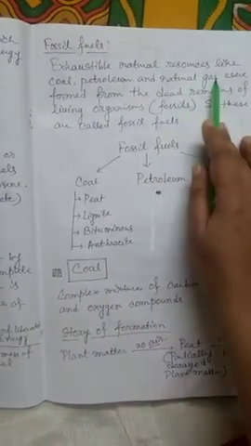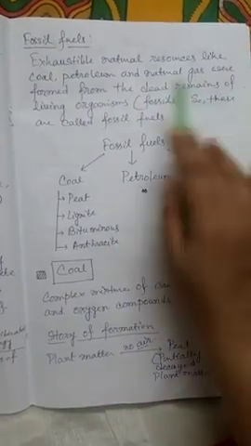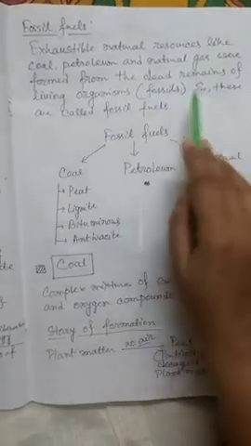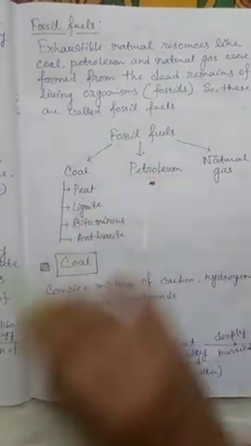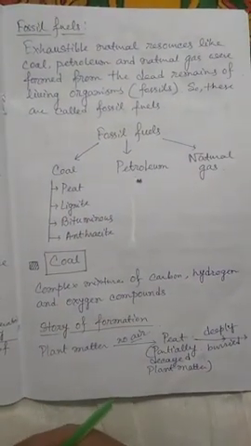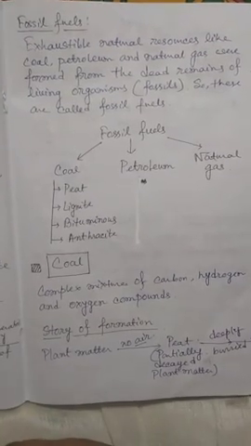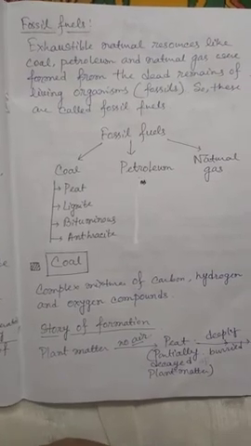Now, first we are going to know about fossil fuels. Exhaustible natural resources like coal and petroleum and natural gas were formed from the dead remains of living organisms. Those are called the fossils. So these are called fossil fuels. Because they are formed by the dead and decaying remains of the plants and animals, that's why they are called the fossil fuels.